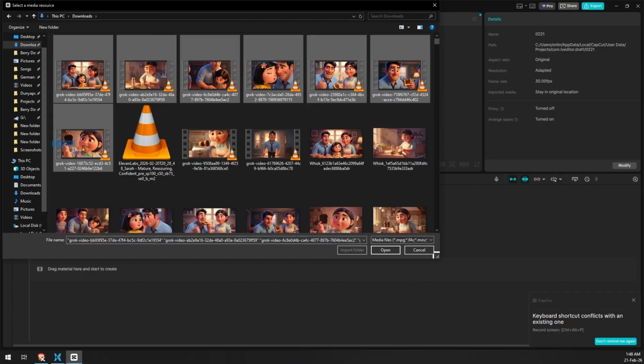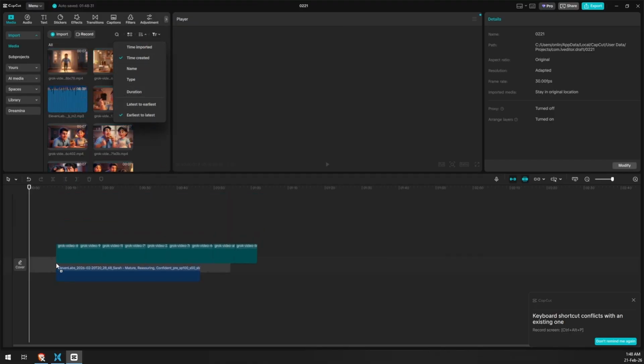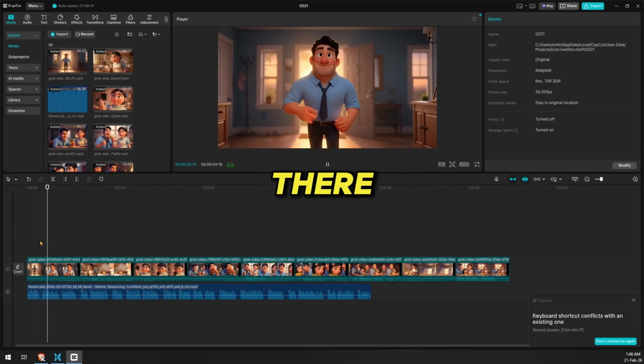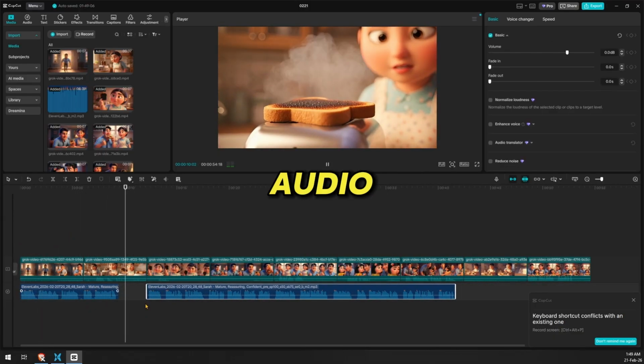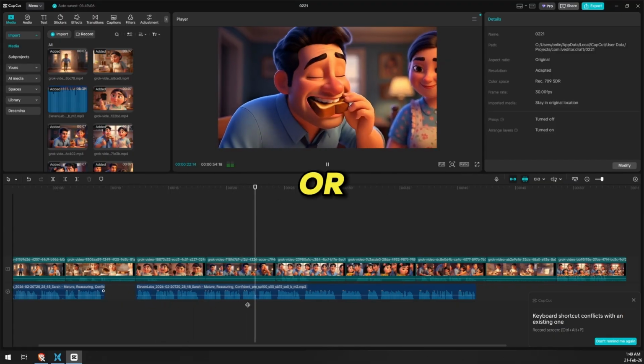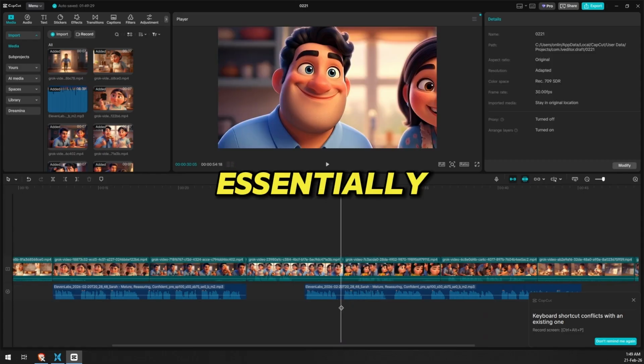Import all your video clips and your voiceover file. Click Sort and select Sort by Time Created so your clips fall into the correct order automatically. From there, do basic edits, trim any extra frames, and sync the audio. You can also add captions or visual effects if you'd like, but at this point, your video is essentially complete.